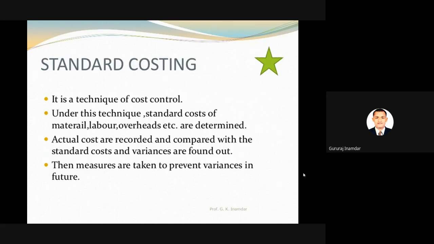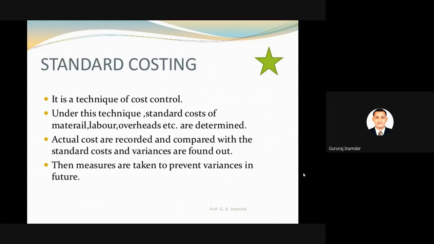Okay, standard costing. Now it is a technique of cost control. Already we have discussed in terms of cost. Under this technique, standard costs of material, labor, overheads, etc. are determined. So standard costing is nothing but to check what amount and what financial support is required with the help of material, labor, overhead, raw materials, maintenance, safety, environment, government rules and regulations, taxes. All these factors we can control with the help of standard costing.